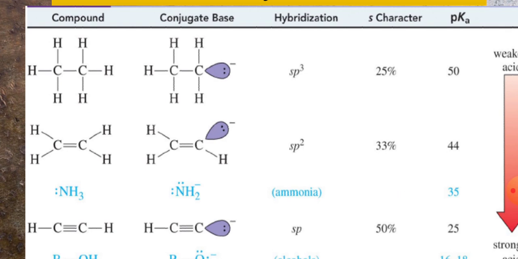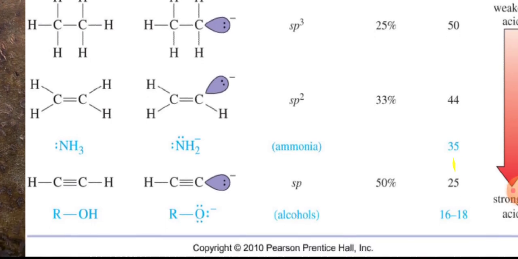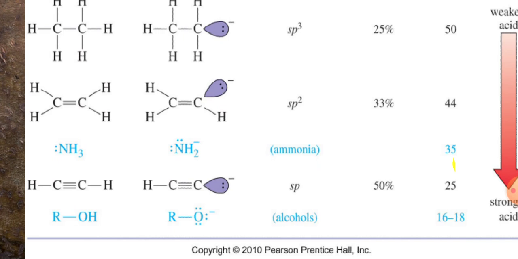Similarly, after losing that proton from the three hydrocarbons, you get the conjugate bases. Now the question is, in which molecule is the developed negative charge more stabilized: the first one, the second one, or the third one? That will be decided by the s character as well as the pKa value. In the first case the hybridization is sp3, in the second case sp2, and in the third case sp.